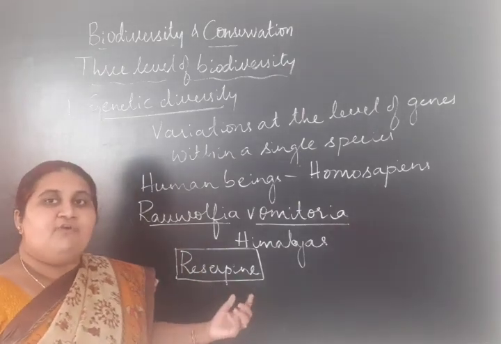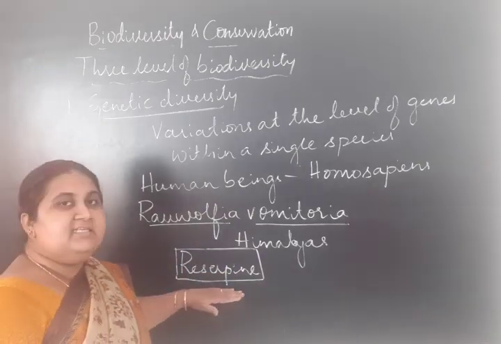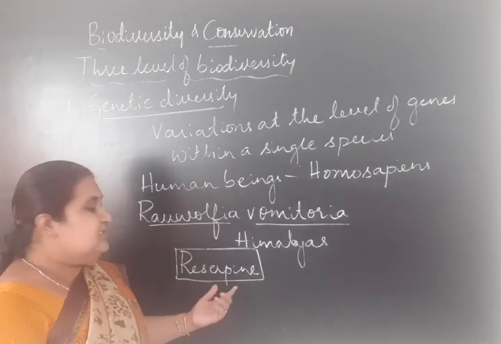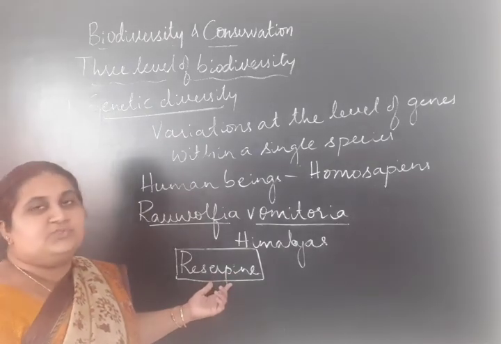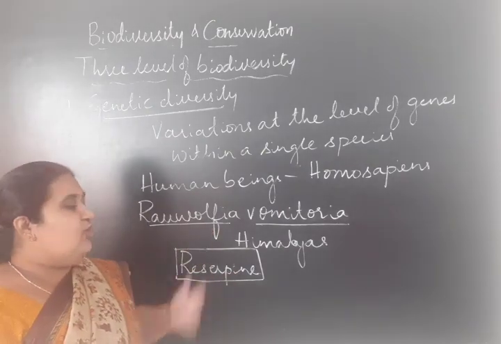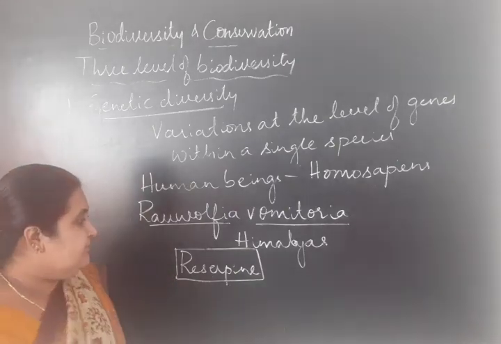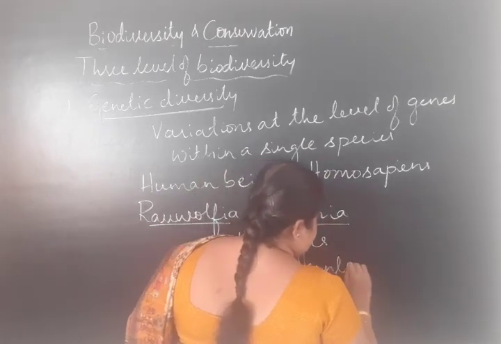Reserpine is used for the treatment of blood pressure in humans. The chemical produced by the plant Rauwolfia vomitoria varies in concentration and potency.